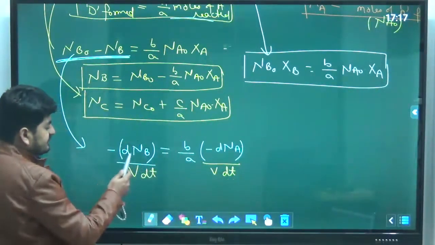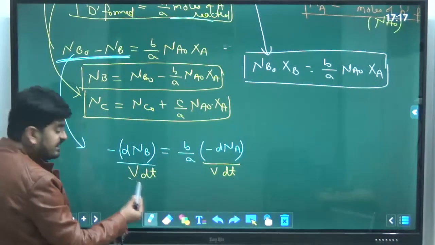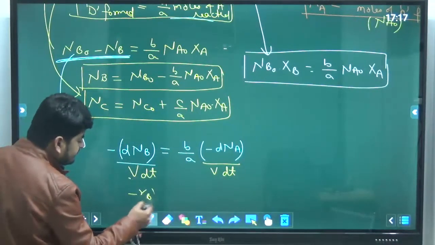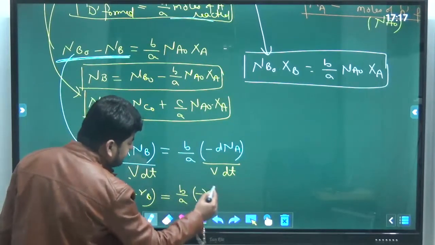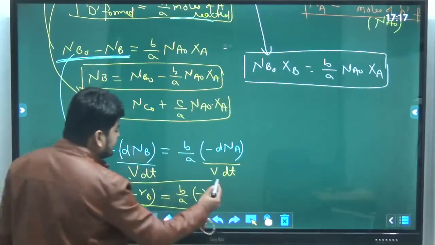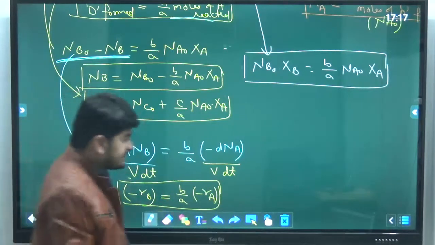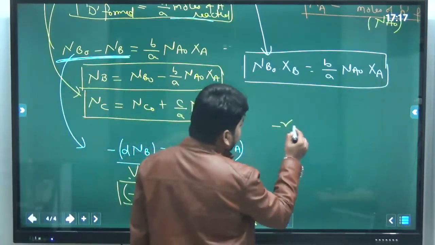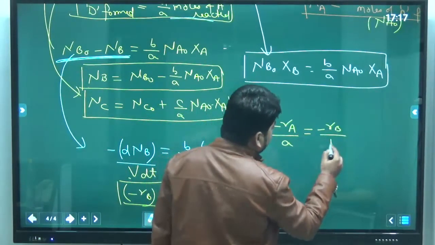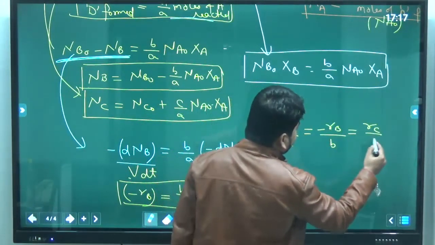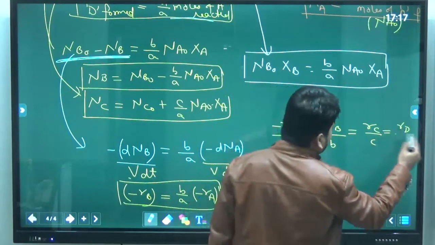So minus dNB upon V dt is what? Minus rB. That is equal to b by a times minus rA. So that's how you can get the relative rates of moles. That is minus rA upon a equal to minus rB upon b is equal to rC upon c is equal to rD upon d.